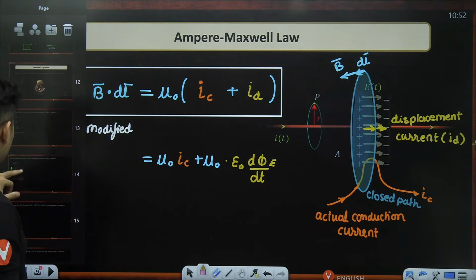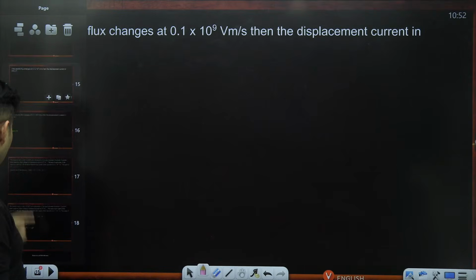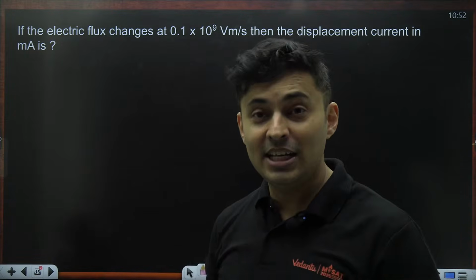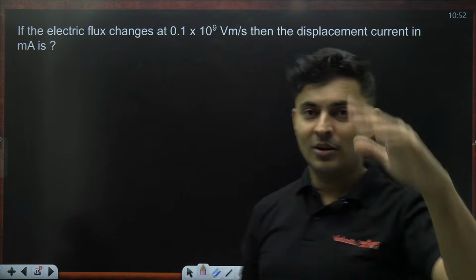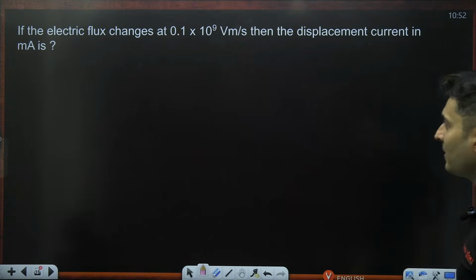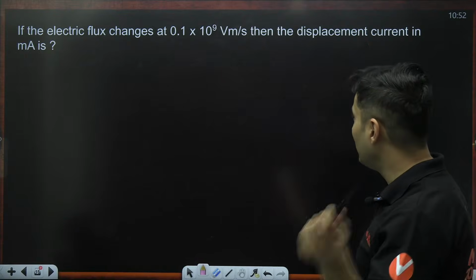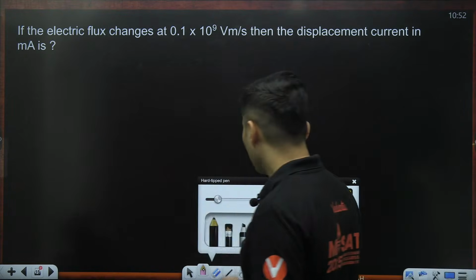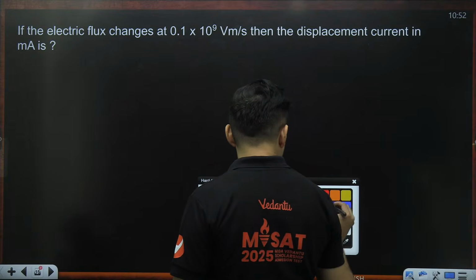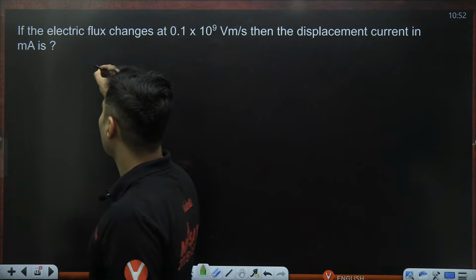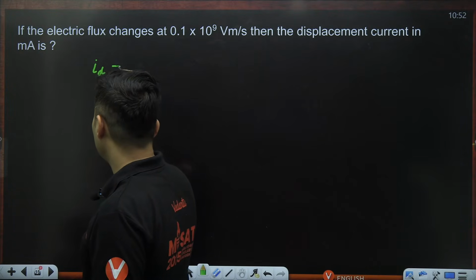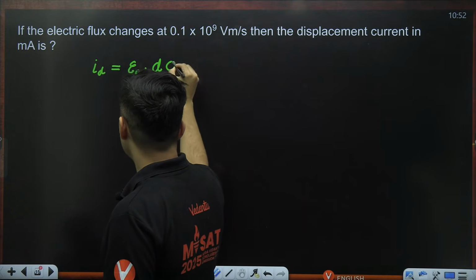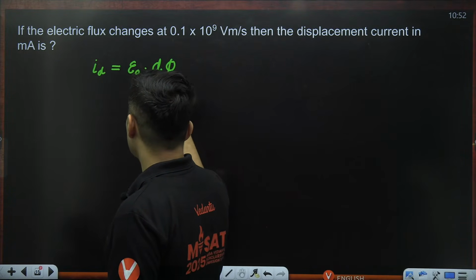Now it looks simple because you have studied the topic fresh, but in the exam, everything looks confusing. Yeah, A looks like B, B looks like D, C looks like S. All these things happen. If the electric flux changes at this particular rate, then the displacement current in milliamperes is how much? Well, the displacement current formula is permittivity into rate of change of electric flux.